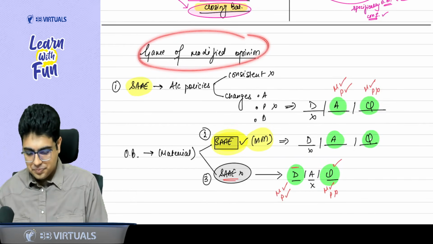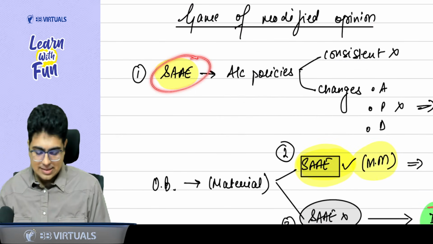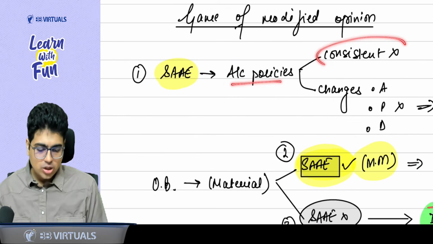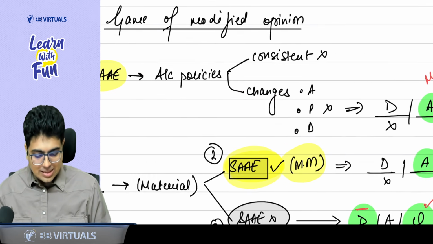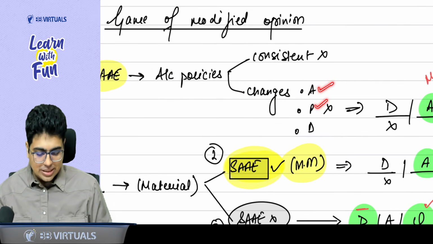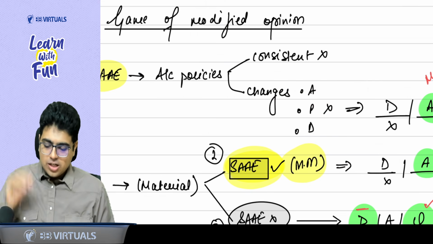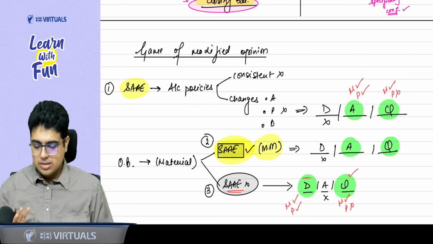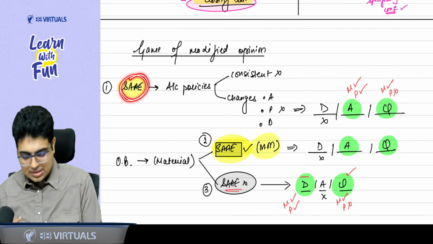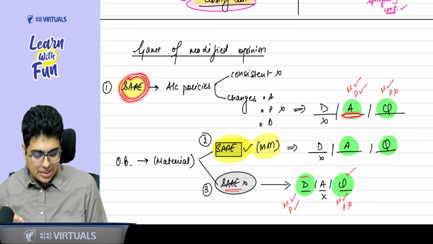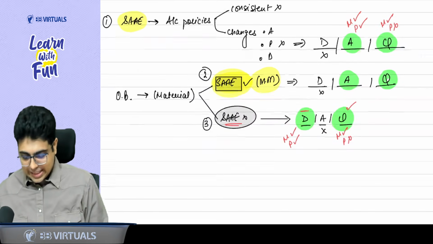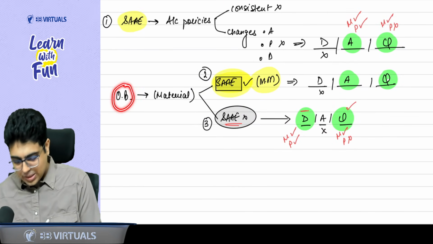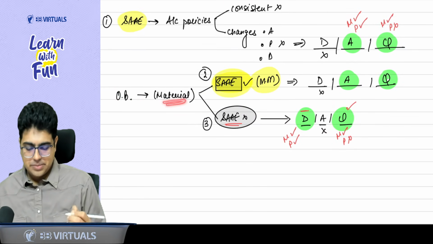Let's play a game. See, if I have the evidence that accounting policies are not consistently applied, that means there are changes. But these changes are not properly accounted, presented, or disclosed as per applicable FRF. So what opinions are possible? Because you have evidence, only two opinions are possible, adverse and qualified. Disclaimer is not possible.